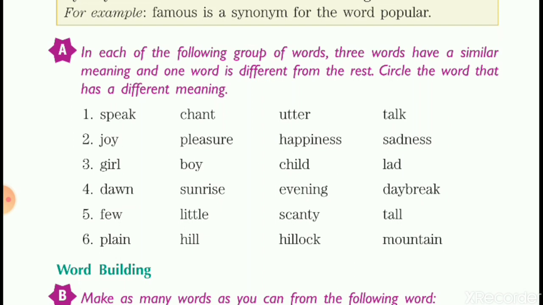So I'll repeat again. In the first one, the odd word is chant. Second, it is sadness. Third, it is lad. Fourth, it is evening. Fifth, it is tall. And sixth, it is plain.